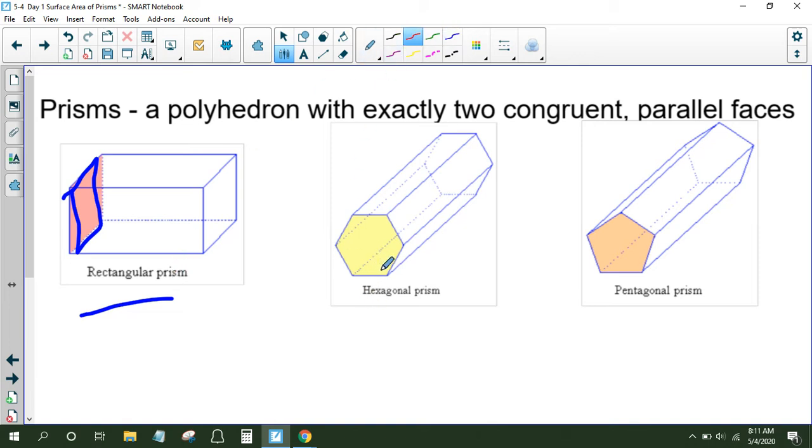This one would be a hexagonal prism because its bases are hexagons. And then finally, this would be a pentagonal prism because its bases are pentagons. We could also have triangular prisms, octagonal prisms, dodecagonal prisms. Okay. All right.